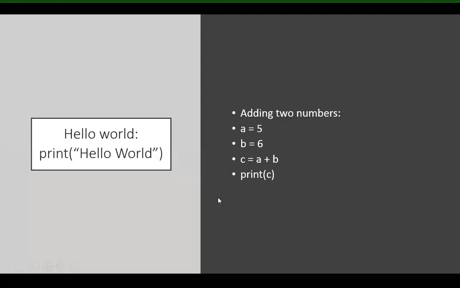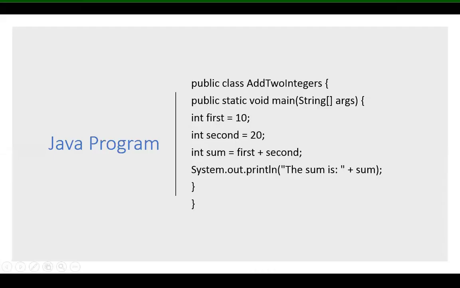But in the case of Python, we need only these four statements. A is equal to 5, B is equal to 6, C is equal to A plus B, print C. That's it. No need of this class, no need of void main, no need of closed braces. Only these four statements are enough in Python.